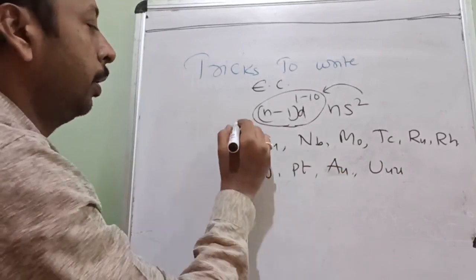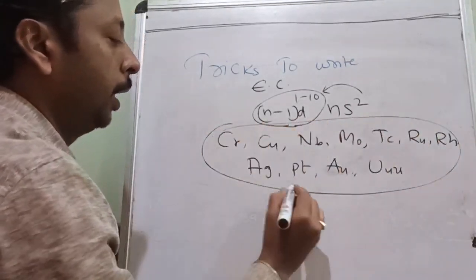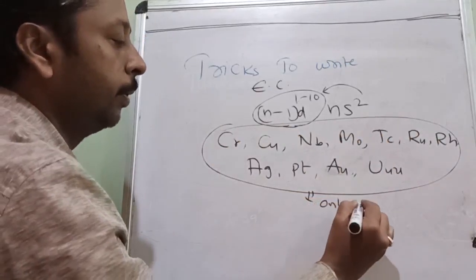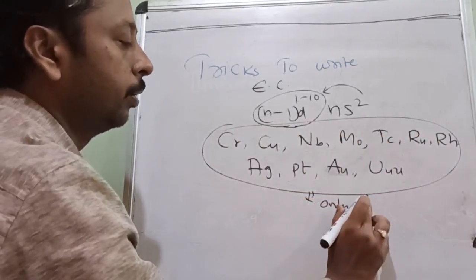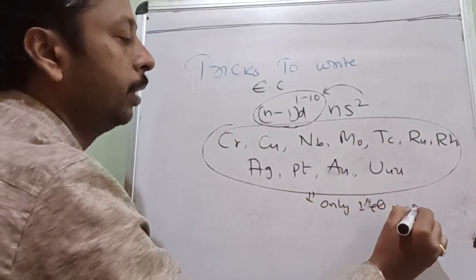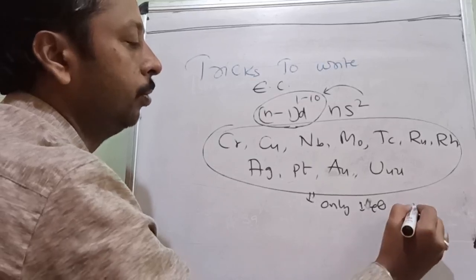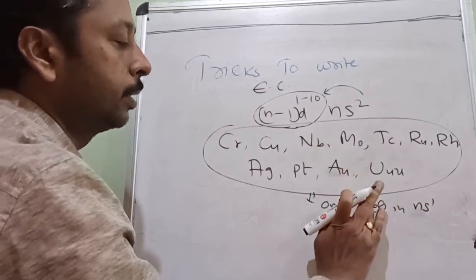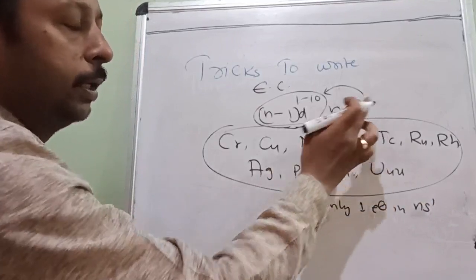Is it understood? All of them have only one electron in ns. So other than this, you will write ns2.